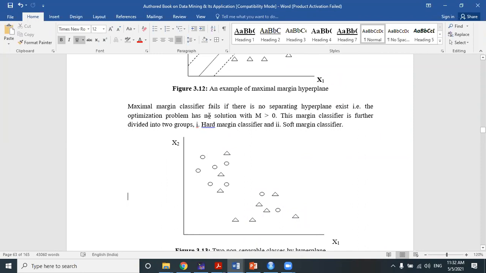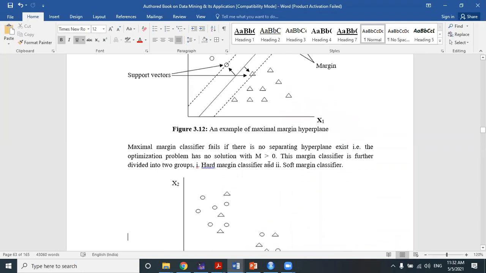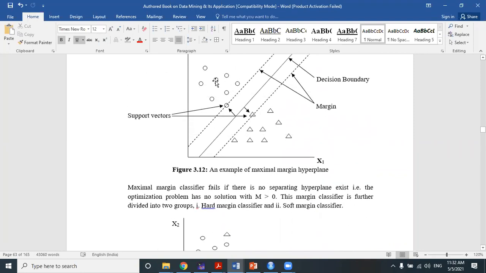Because the optimization problem has no solution with M greater than 0. With M greater than 0, you will get the circle classification or triangle classification.